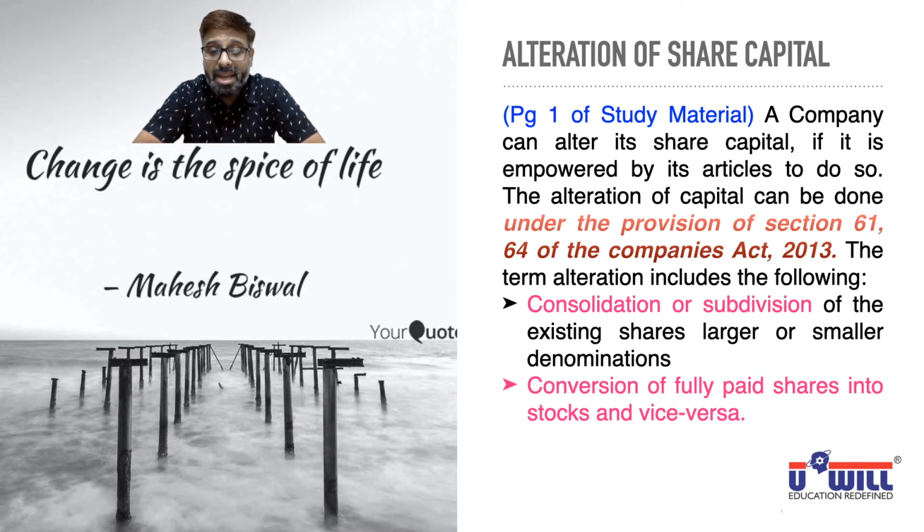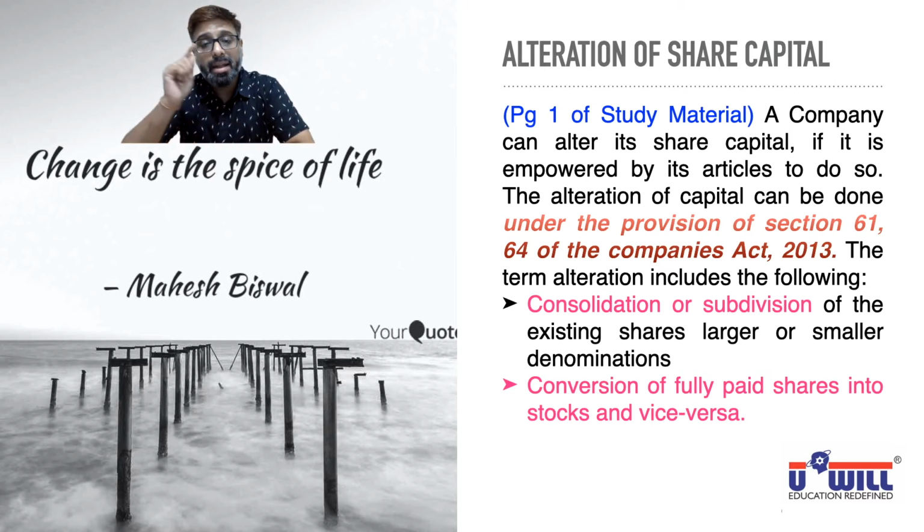You'll see this on page 1 of your study material. A company can alter its share capital if it is empowered by its articles to do so. Means articles of association must authorize you to make changes in share capital, then only alteration of share capital can be done.